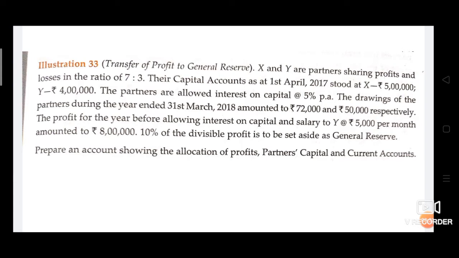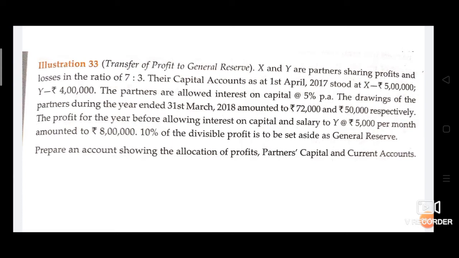rupees 8 lakhs. But the difference is they told us that 10% of the divisible profit is to be set aside as general reserve. There is difference between 10% of net profit and 10% of divisible profit. Net profit means profits as per profit and loss account, which is transferred to profit and loss appropriation account.